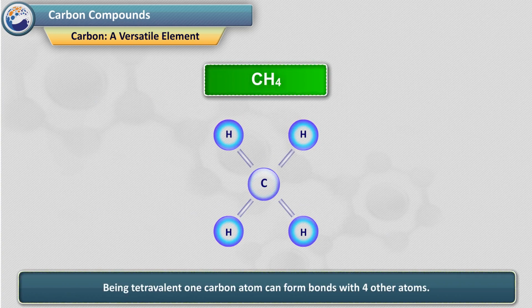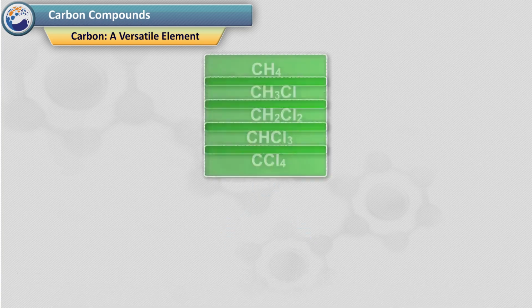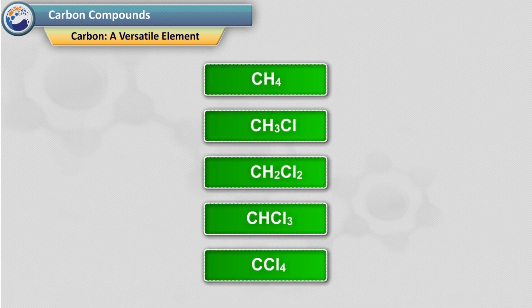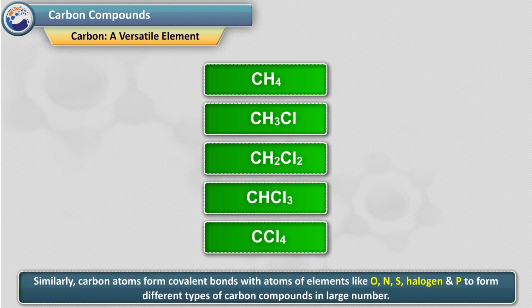3. Being tetravalent, 1 carbon atom can form bonds with 4 other atoms. These compounds possess different properties as per the atoms to which carbon is bonded. For example, 5 different compounds are formed using 1 carbon atom and 2 monovalent elements, hydrogen and chlorine: CH4, CH3Cl, CH2Cl2, CHCl3, CCl4. Similarly, carbon atoms form covalent bonds with atoms of elements like O, N, S, halogen and P to form different types of carbon compounds in large number.